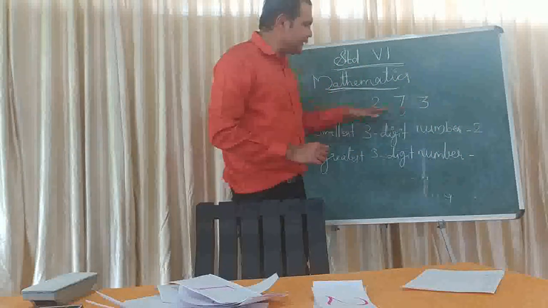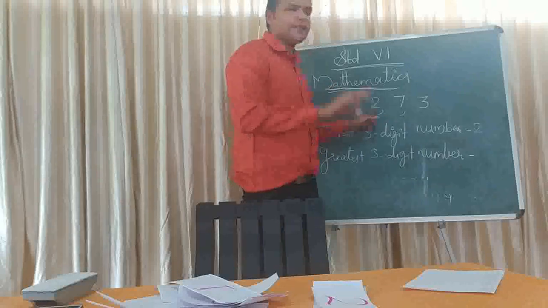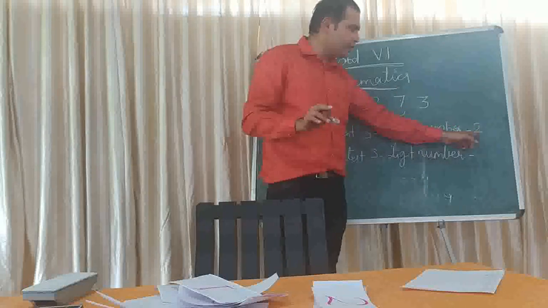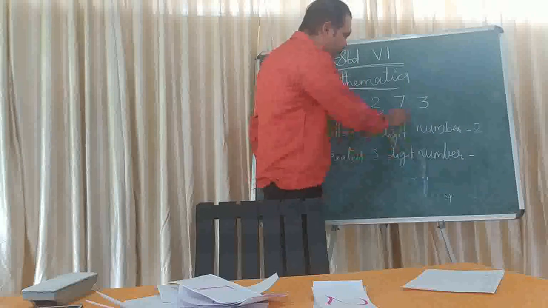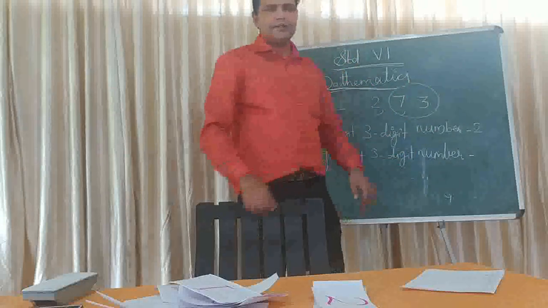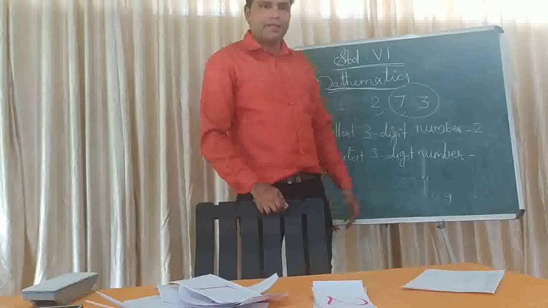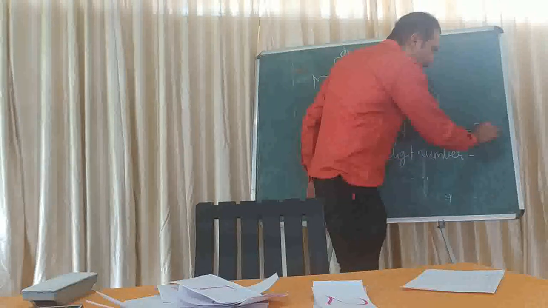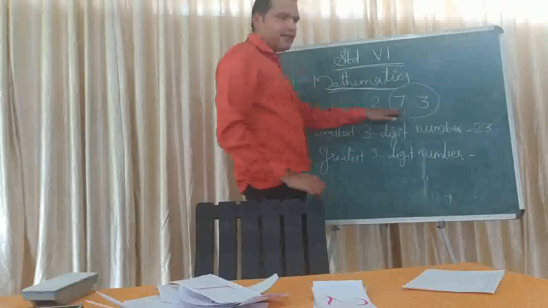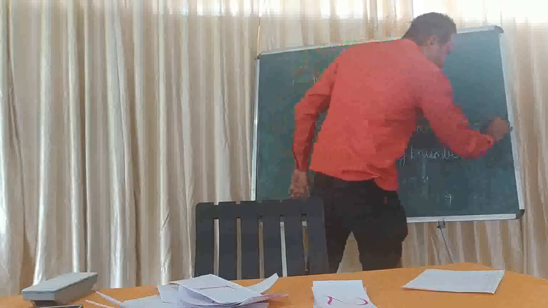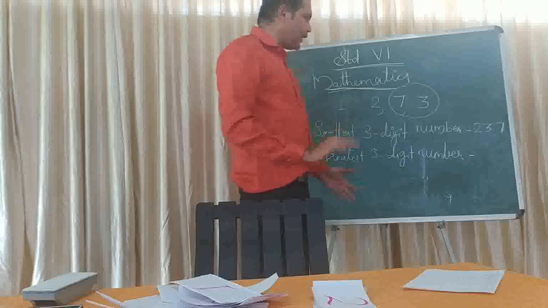So in the given 3 digits, we understood 2 is the smallest one. Then remaining 2 digits are 7 and 3. In that, which one is the smallest one? Yes, 3. So we will write 3 and the remaining number is 7. Okay, so we completed our first answer.